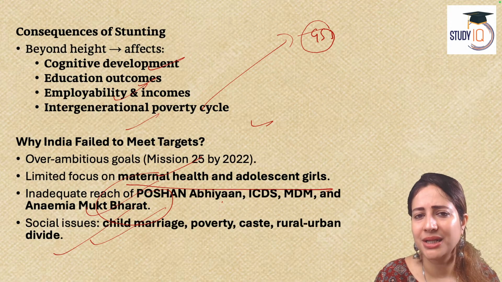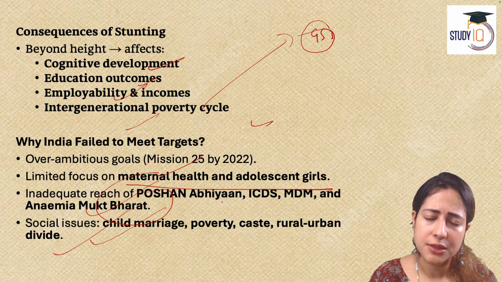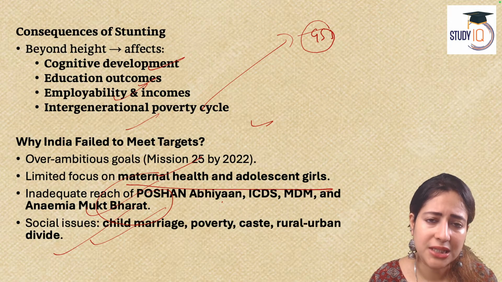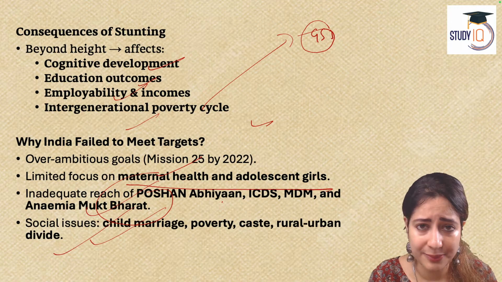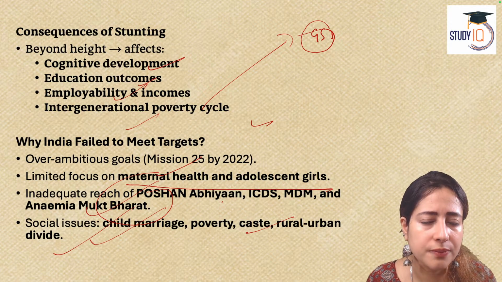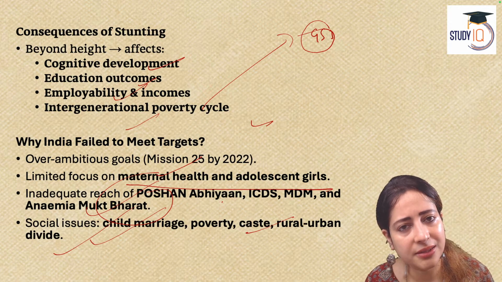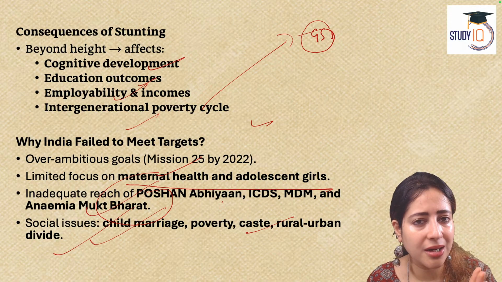So at the end of the day, it boils down to chronic social problems like child marriage, school dropout, religious cultural taboos towards problems like menstruation, birth control, family planning. And of course, there is poverty and caste that comes into picture. All these together have created this situation that 37% children in India today are stunted.